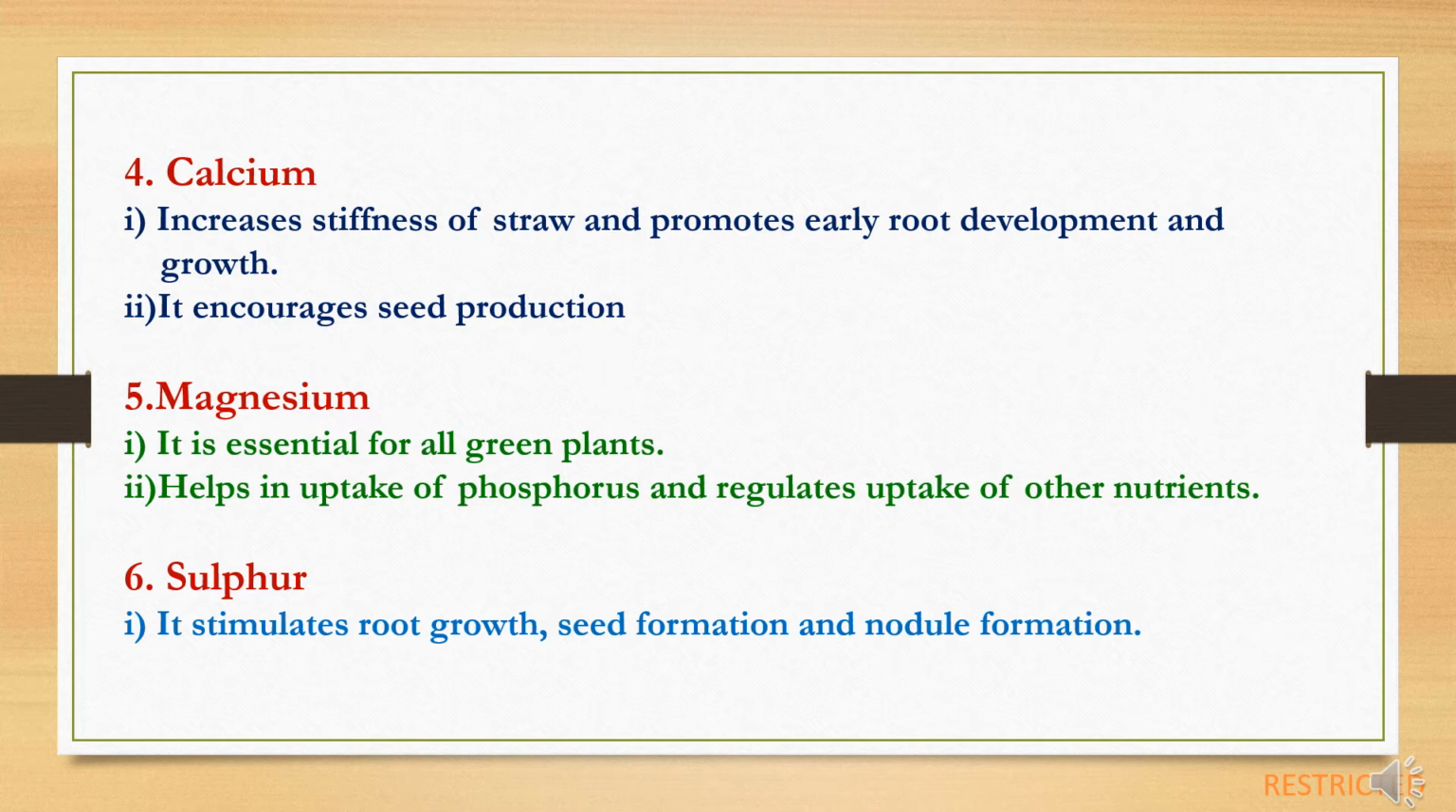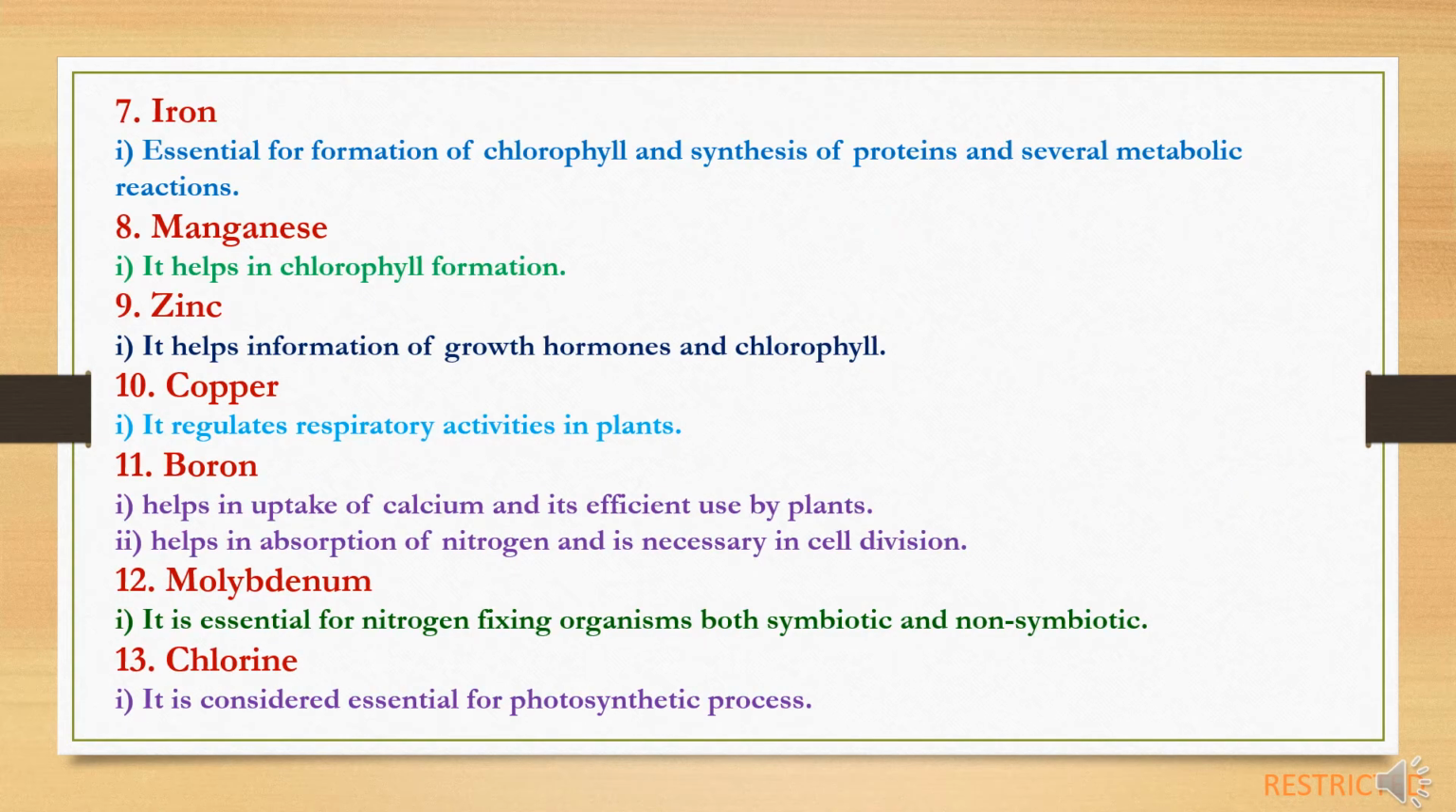Now, functions of sulfur. Sulfur stimulates root growth, seed formation and nodule formation, and it is one of the important constituents of oils. Now, functions of iron. Iron is essential for formation of chlorophyll, synthesis of protein and several metabolic reactions. Now, magnesium. Magnesium helps in chlorophyll formation.